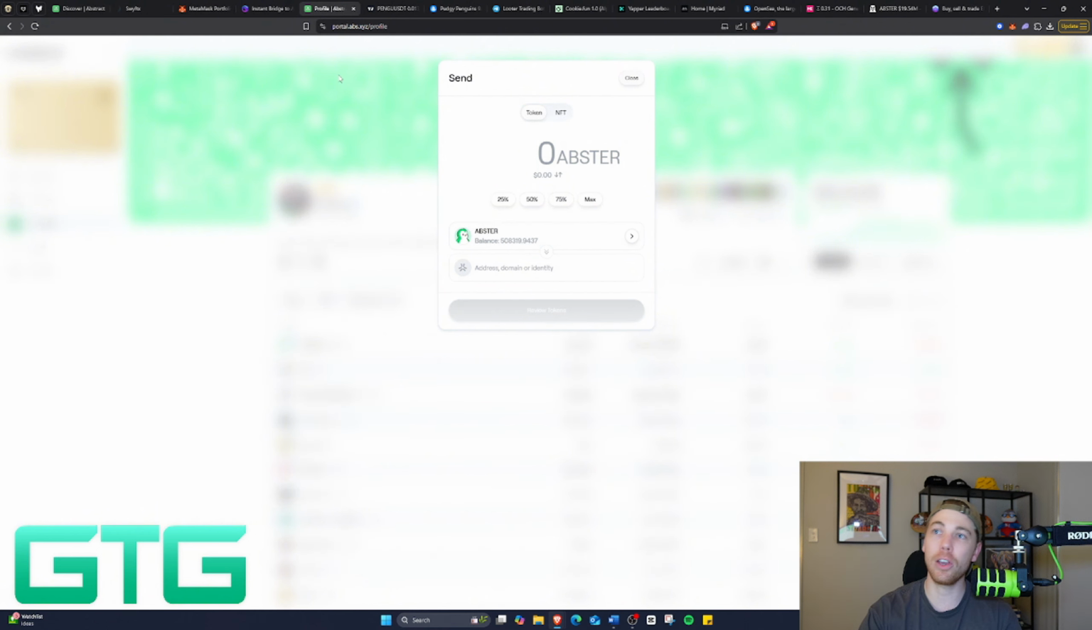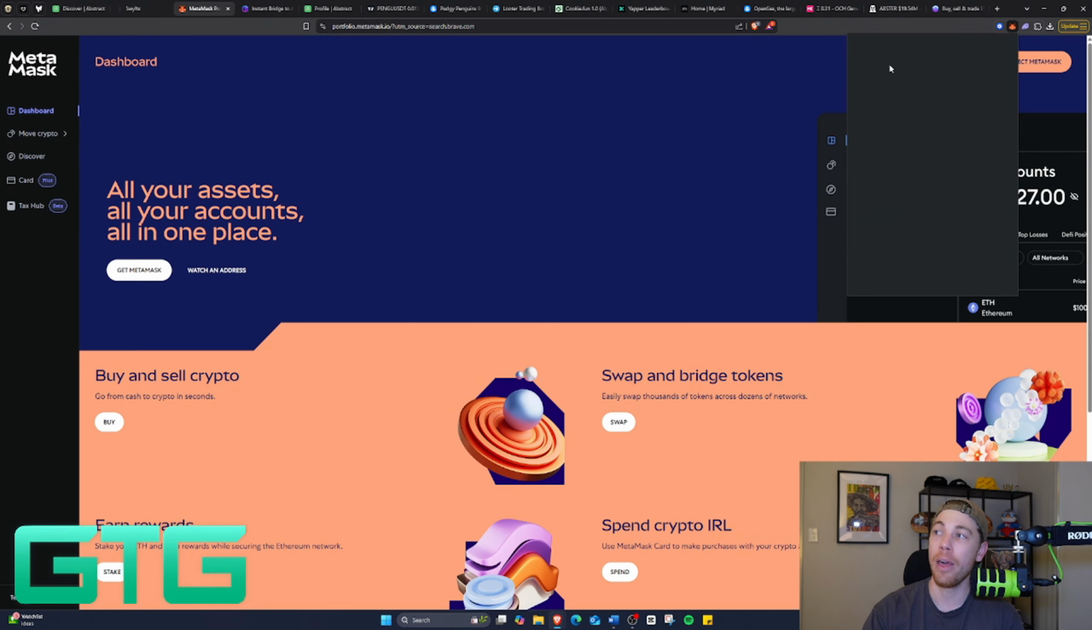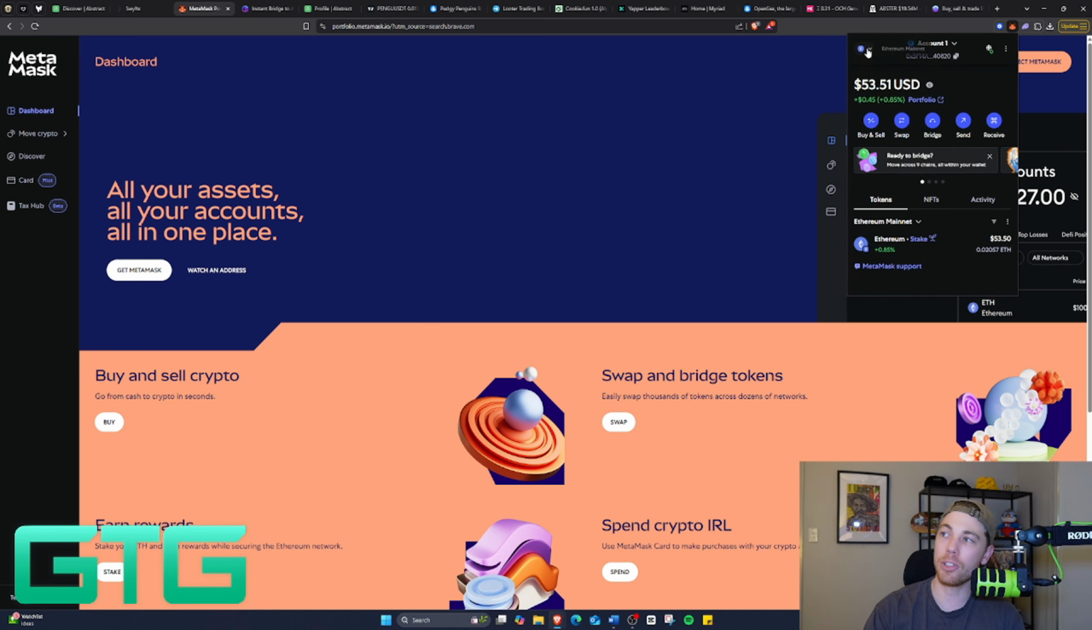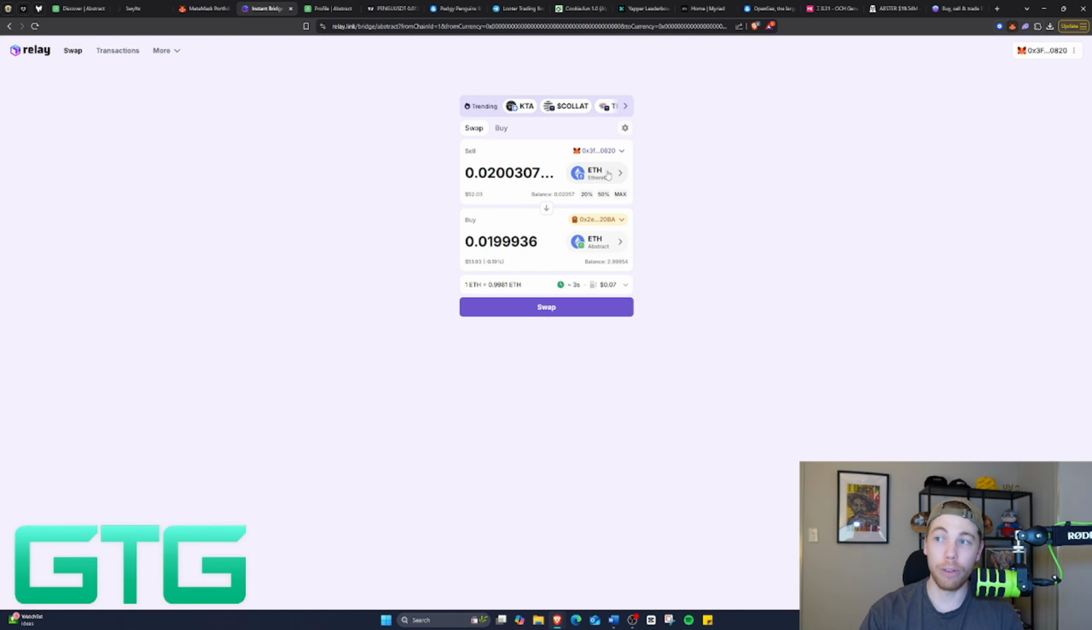And then conversely, on your MetaMask wallet, you would just have to add the Abstract chain. So as you can see, I've got the Ethereum mainnet up the top here. I would just add the Abstract mainnet up the top. And sure enough, I've got ETH there. And then I would obviously just go back to Relay Bridge and I would swap these around, okay? I would swap it either from my Abstract wallet directly to my Ethereum mainnet wallet on MetaMask, or alternatively, I would have my Abstract ETH on my MetaMask wallet, and I would swap it back to mainnet to then send it back to my centralized exchange.